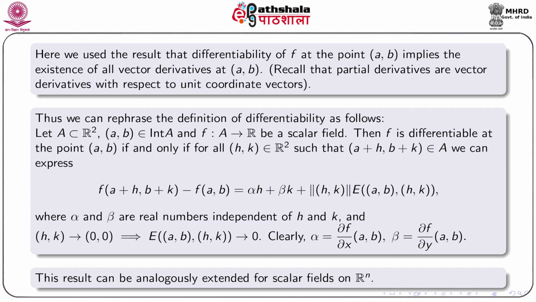Here we use the result that differentiability of f at the point (a, b) implies the existence of all vector derivatives at (a, b). Practically, we considered vector derivatives with respect to (1, 0) and (0, 1). We recall that partial derivatives are vector derivatives with respect to the unit coordinate vectors.